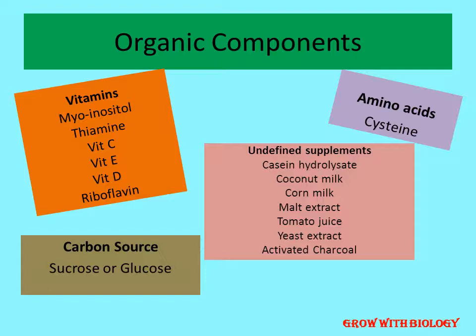Then we come to the undefined supplements. These undefined supplements are like protein hydrolysate, yeast extract, malt extract, coconut milk, orange, tomato, as well as activated charcoal. These are the unidentified supplements which are required. Activated charcoal is used where phenol-like compounds are creating a problem in the in vitro culture.